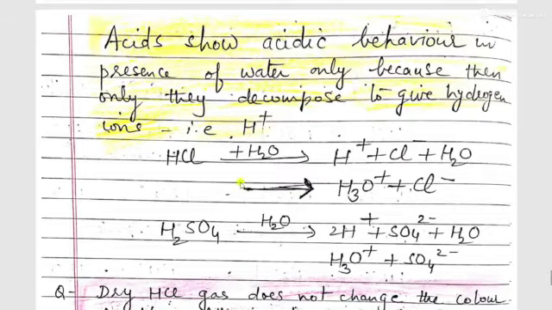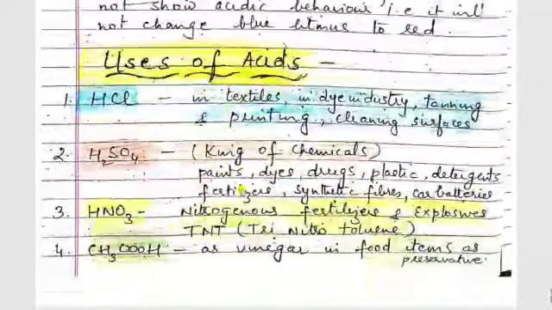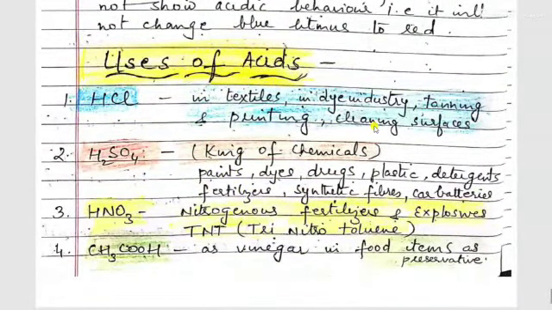Last topic is uses of acids. HCl is used in textile industry, dye industry, tanning and printing, cleaning surfaces. H2SO4 is called king of chemicals. It is used in paints, dyes, drugs, plastic industries, detergents, fertilizers, synthetic fibers, car batteries, etc. HNO3 or nitric acid is used in making nitrogenous fertilizers and explosives. Acetic acid is used as vinegar in food items as a preservative.